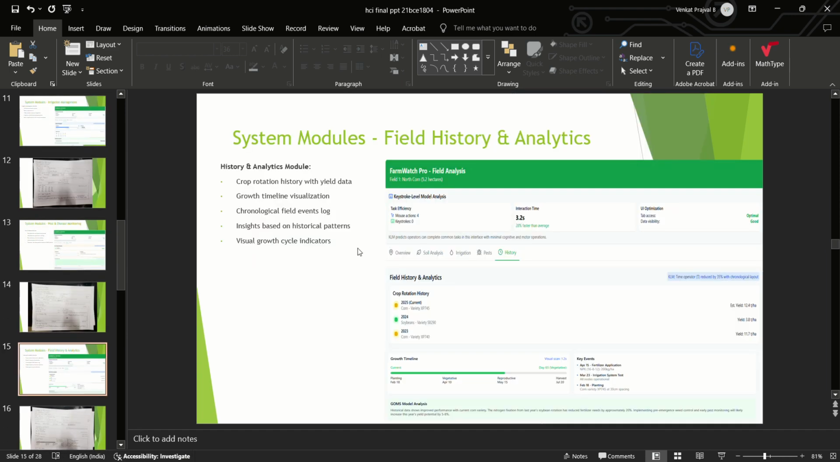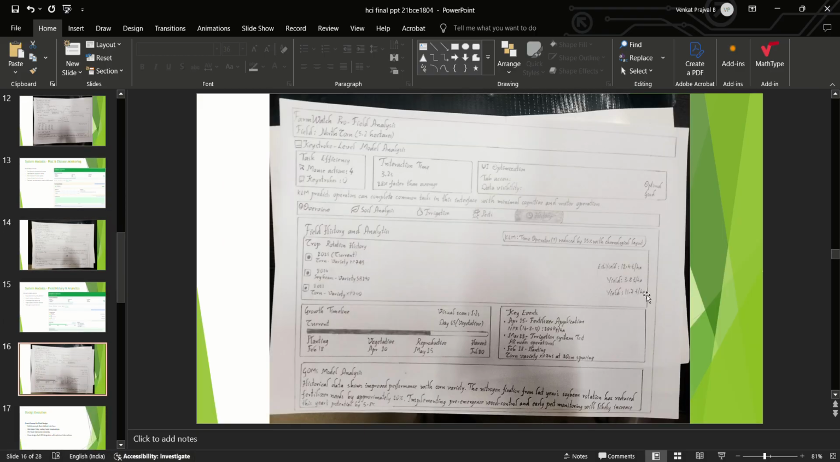The next is field history and analytics. In the history and analytics module, we have the crop rotation history with yield data, growth timeline visualization, chronological field events log, insights based on historical patterns, and visual growth cycle indicators. This is the history and analytics, and the next is the paper mockup model.